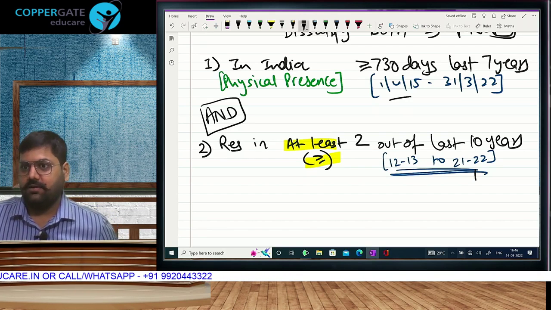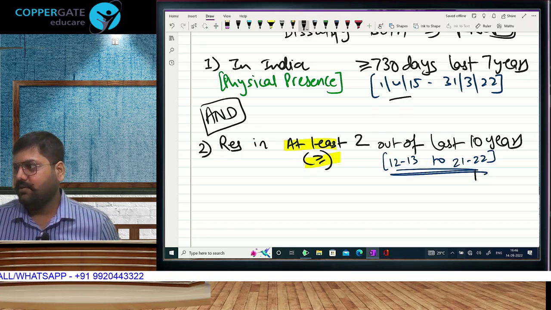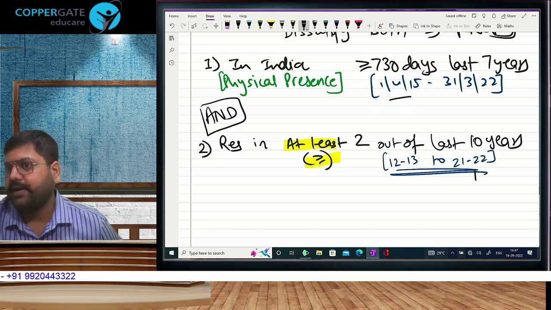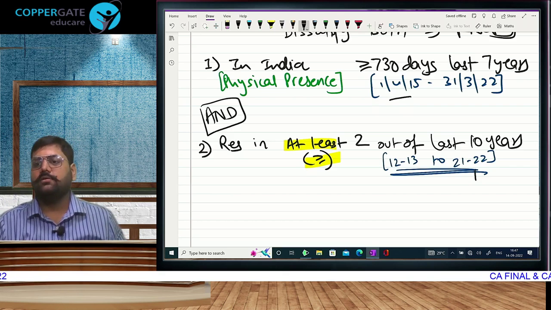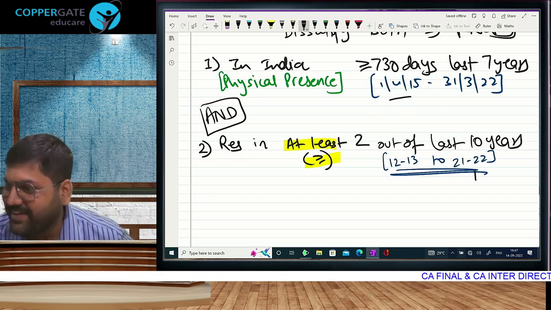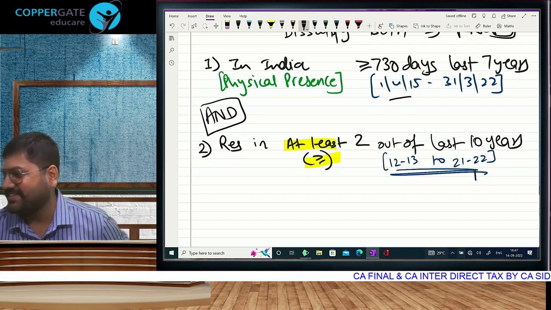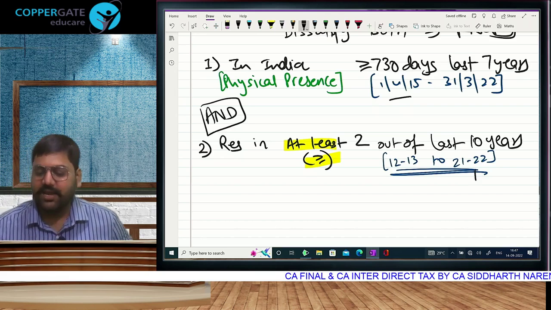Repeat for 2021. 19, 20, 18, 19. Repeat 10 times, for 10 years. Minimum 2 answers should be yes, not no. Minimum 2 answers should be resident. Minimum 2 answers should be resident. Have we understood this? Yes. And then you will be treated.